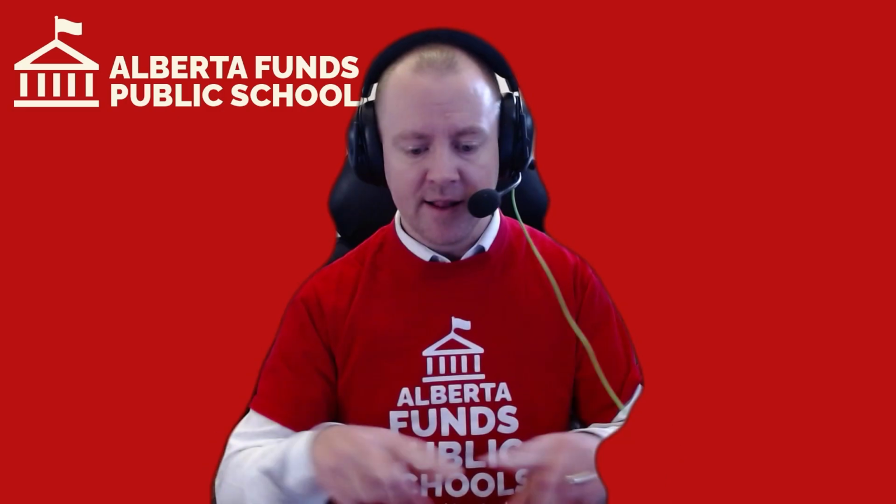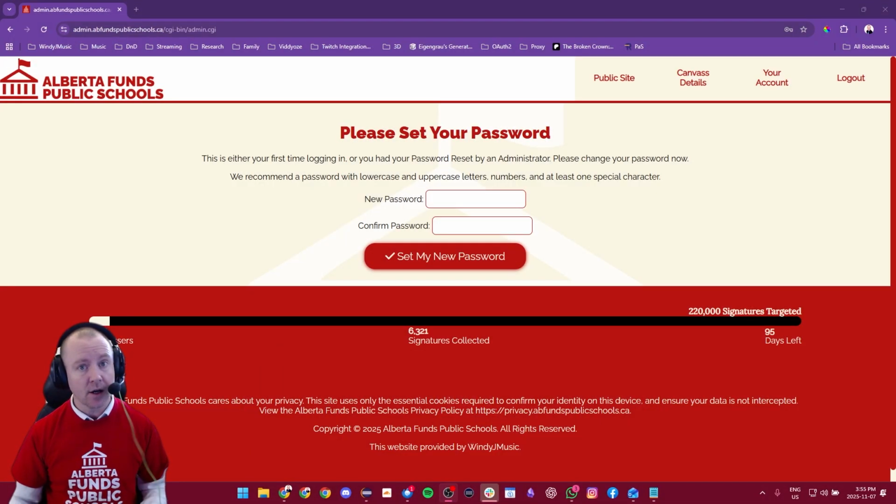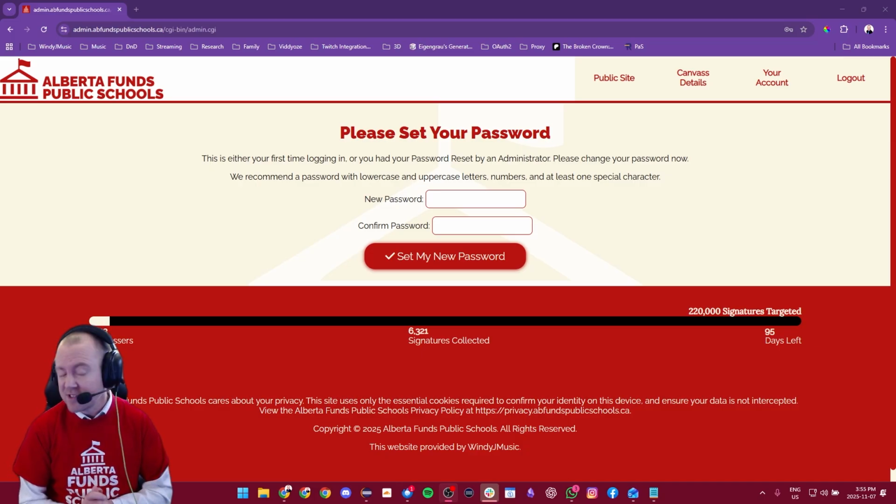When Alicia sends it off to Elections Alberta, you'll get an email that'll have a little button in it that says go to your account or activate your account or something like that. When you click it, you'll get to this lovely screen right here, where it'll say, please set up your password, because you have to now activate your account. And we do ask that you use a secure password. We want to make sure that your data is protected, and so we have some standards that we need you to meet to make sure that your data is as protected as possible.